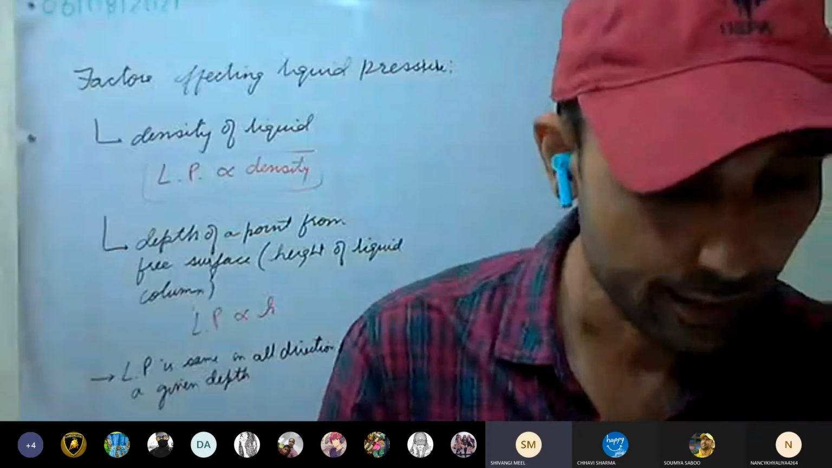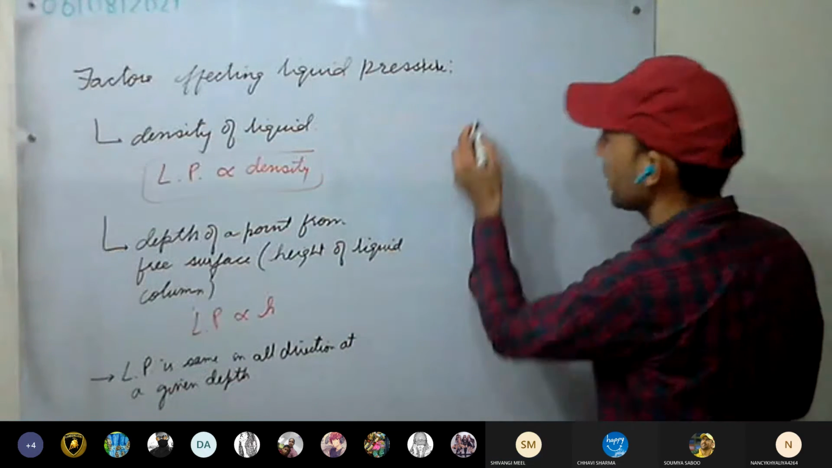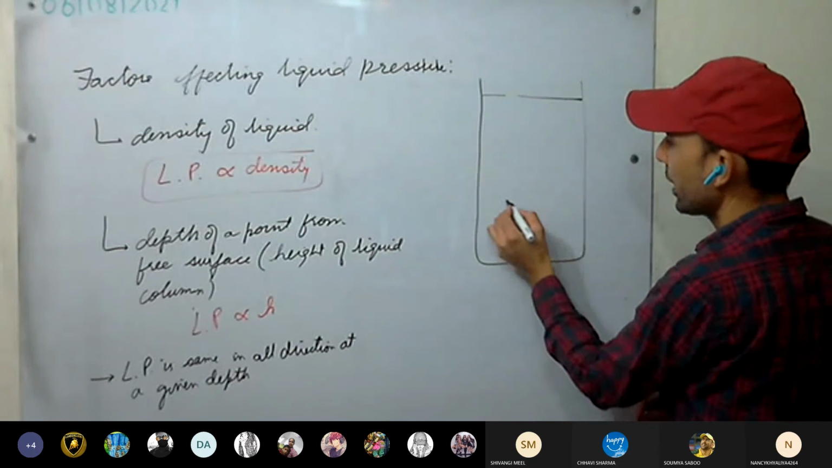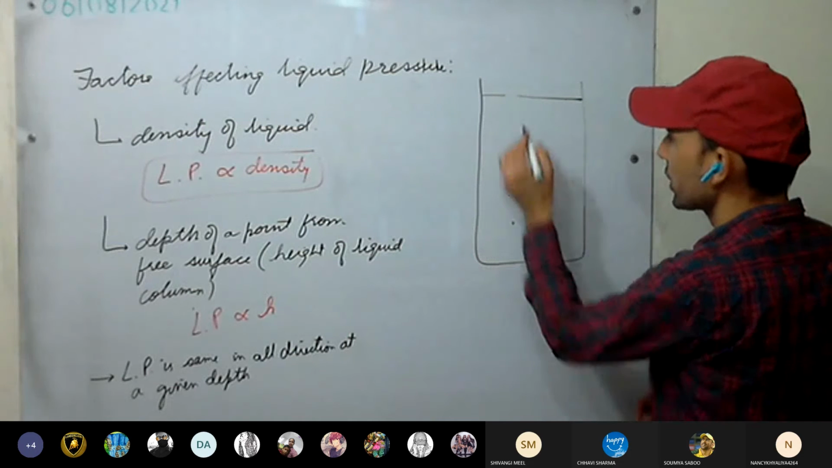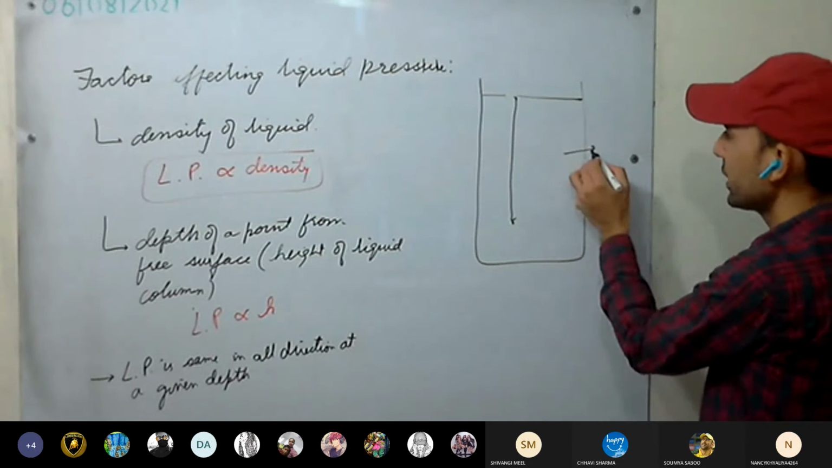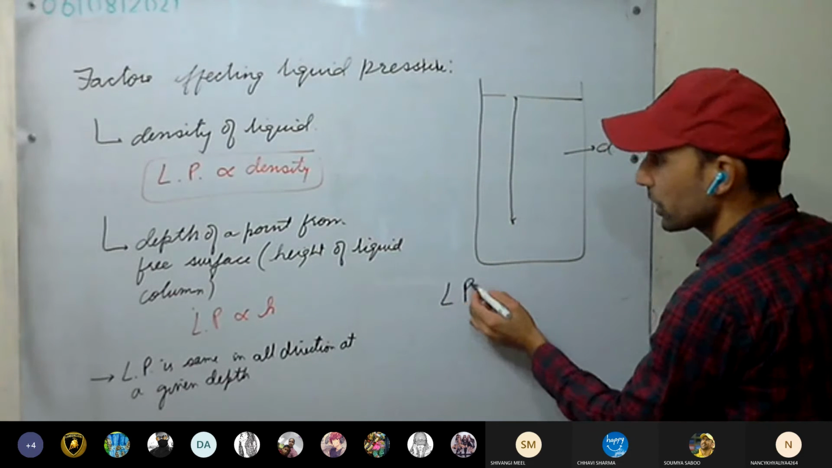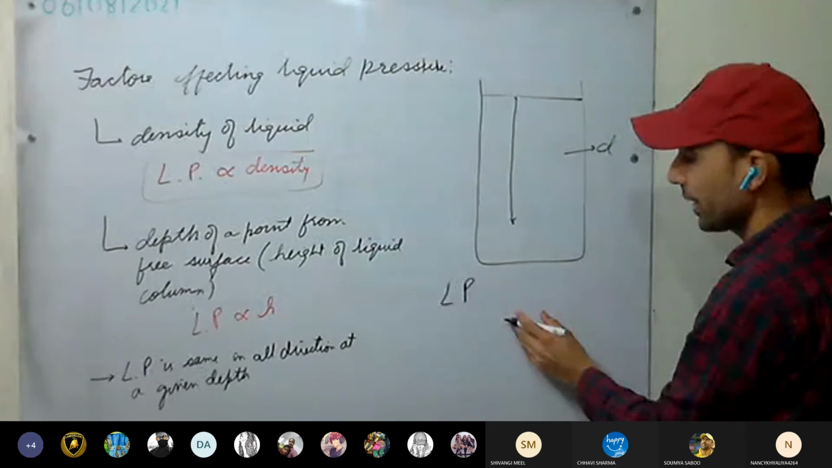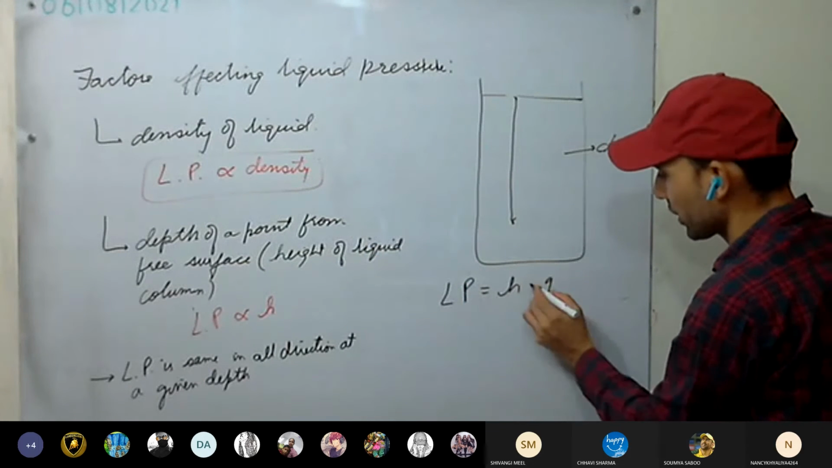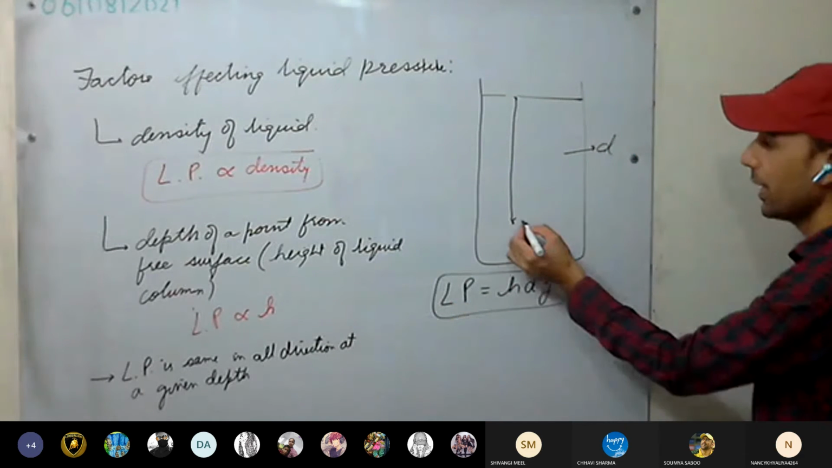Just 1 minute I will take. So till now we have discussed liquid pressure depends on density, and liquid pressure depends on depth. For example, this is the liquid. Consider at this point you have to calculate pressure. How to calculate pressure? Let its density be d. So liquid pressure is proportional to density and height. Liquid pressure equals h rho g, this is h d g, which we will use. This is the formula to calculate liquid pressure at any point.